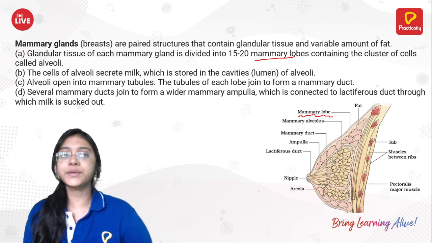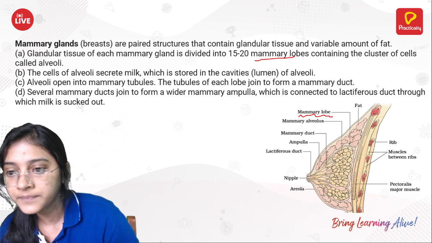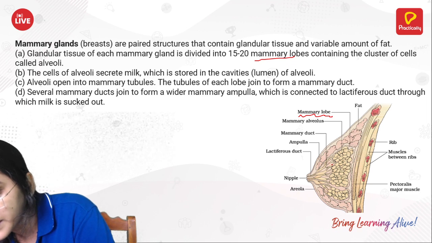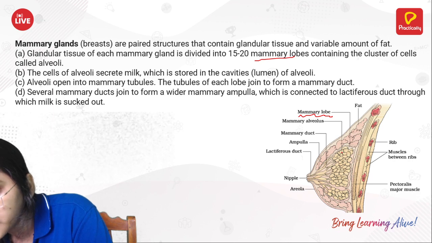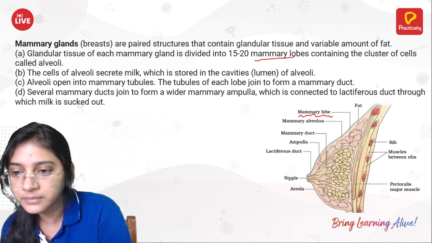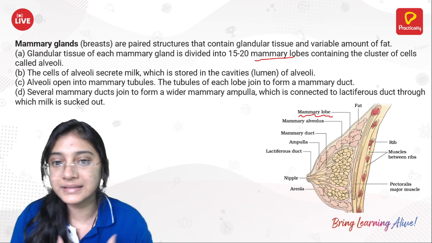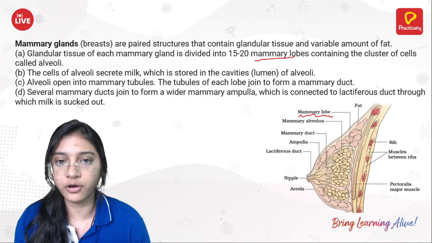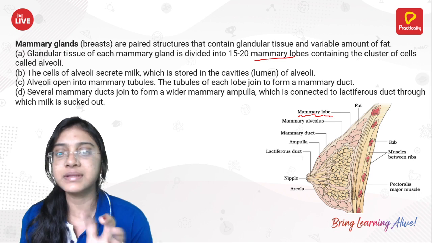I repeat once again, the glandular tissue will finally lead into the alveoli. The alveoli is not mentioned over here, but this small structure in the mammary lobe is nothing but the alveoli. Whatever milk is produced in the mammary gland will be stored in the alveoli, and the alveoli will be secreting the milk out.